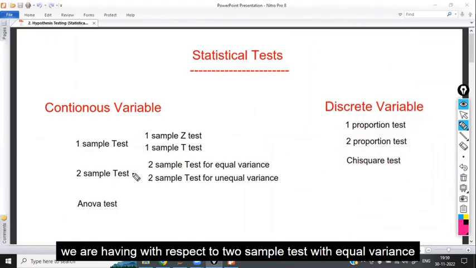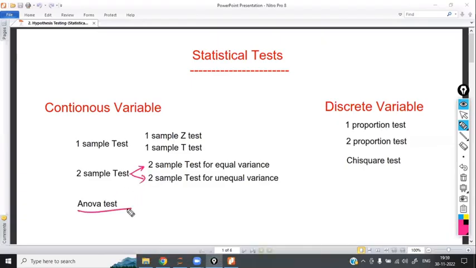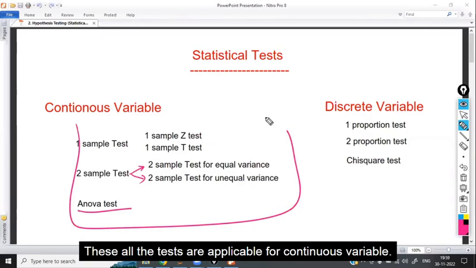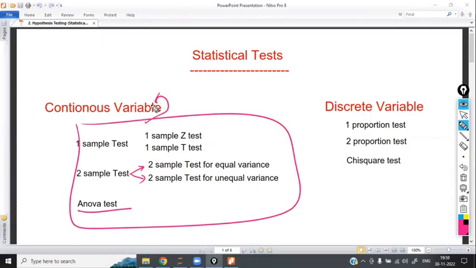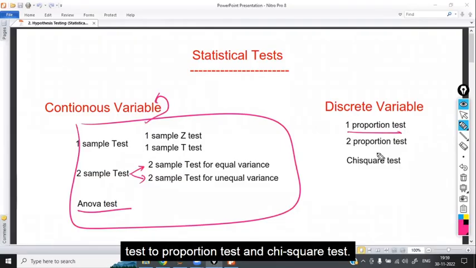So we have the two sample test with equal variance, the two sample test for unequal variance, and the ANOVA test. These tests are all applicable for continuous variables. Whereas for discrete variables, we are going to apply the one proportion test, two proportion test, and chi-square test.